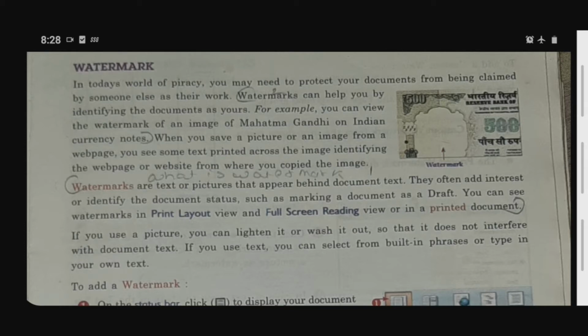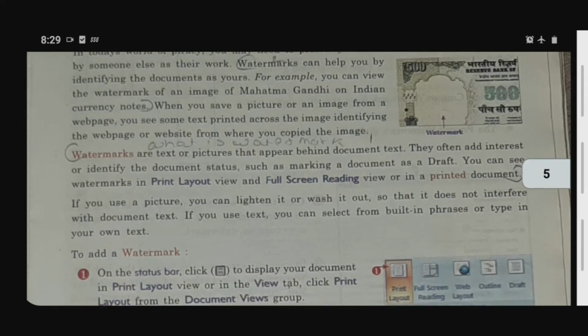For example, you can view the watermark of an image of Mahatma Gandhi on Indian currency notes. When you save a picture or an image from a web page, you see some text printed across the image, identifying the web page or website from where you copied the image. You can see what is watermark. Watermarks are text or pictures that appear behind document text. They often add interest or identify the document status, such as marking a document as a draft.